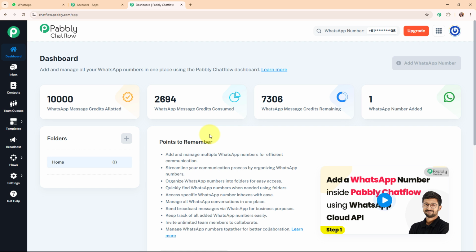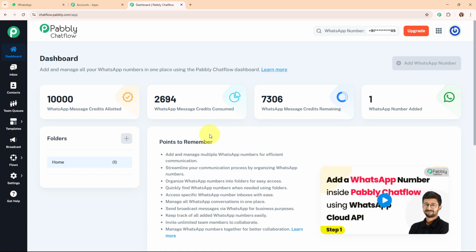So Pabbly Chat Flow is a tool that helps businesses create automated chatbots for their website and apps. It's like having a virtual assistant that can chat with visitors, answer questions, and guide them to take actions like making a purchase or signing up. People use Pabbly Chat Flow to save time, improve customer support, and engage visitors 24/7. It's easy to set up, customizable, and helps businesses provide quick responses, which keeps customers happy and boosts conversions.